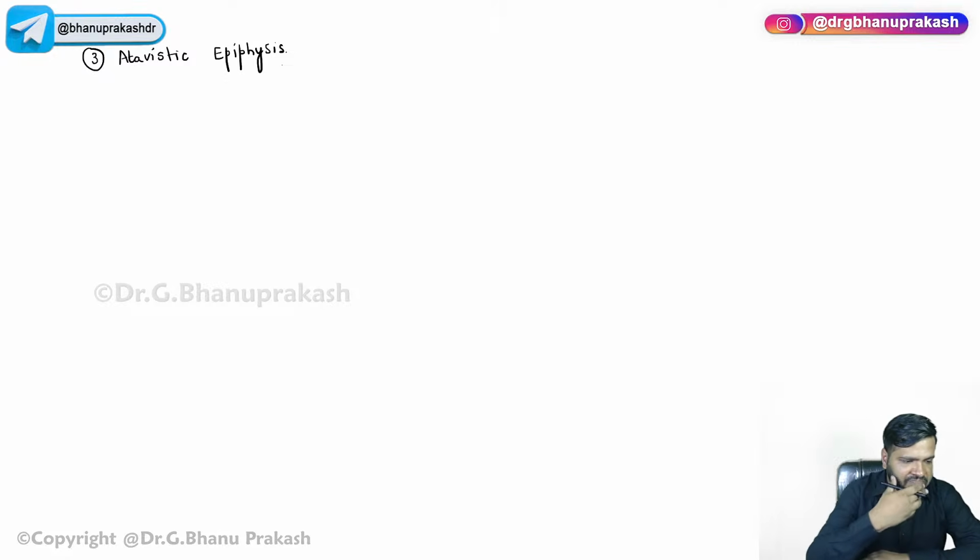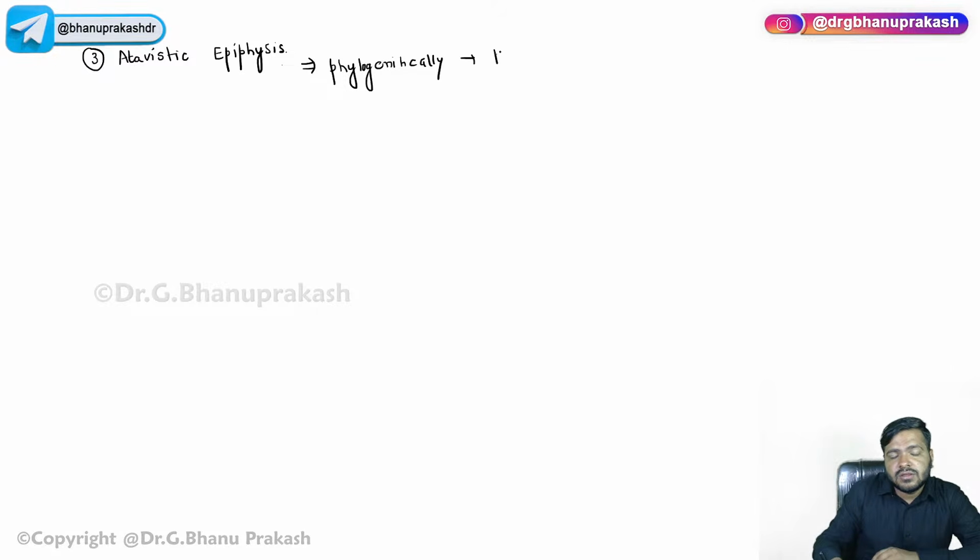For example, now, phylogenetically, these remnants are present in us. So remember that phylogenetically or during the course of the evolution, these bones are present in humans.